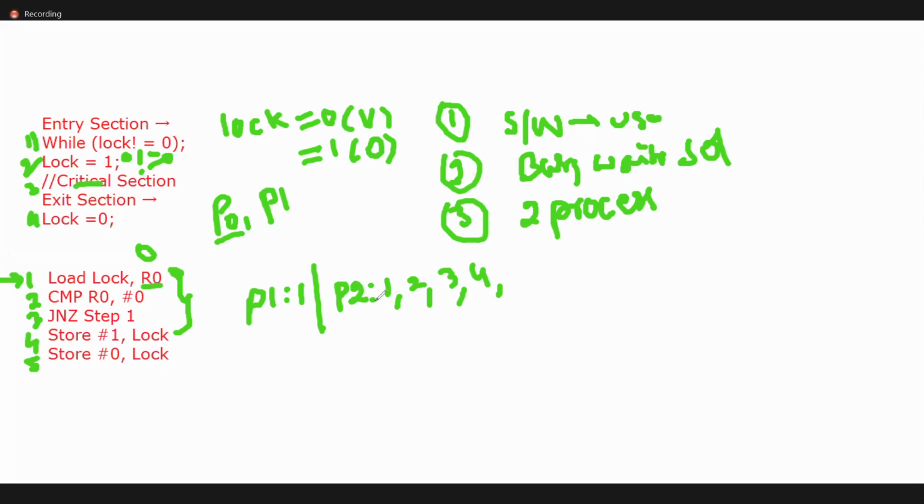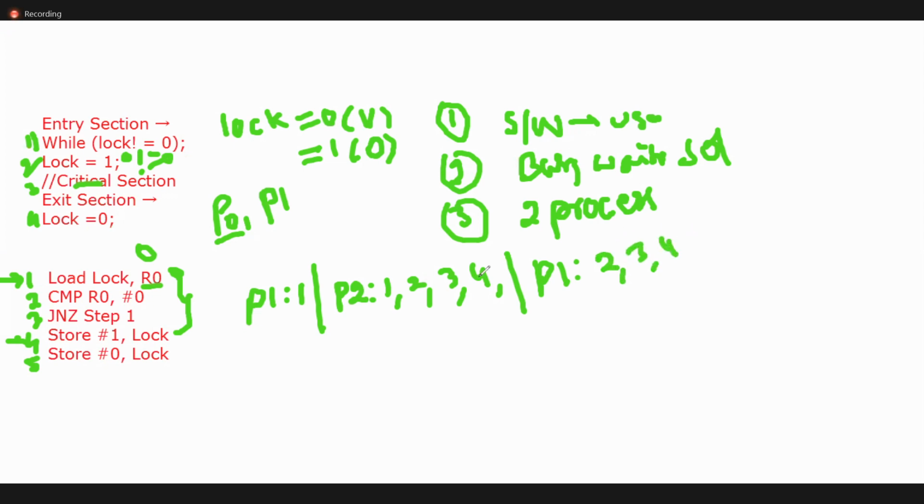So P2 will look into the lock, which is 0, and P2 will execute until the fourth line. P2 is still in the critical section. If P1 resumes, it had already executed the first line, so without seeing the lock again it enters the critical section, executing lines 2, 3, 4 like that.